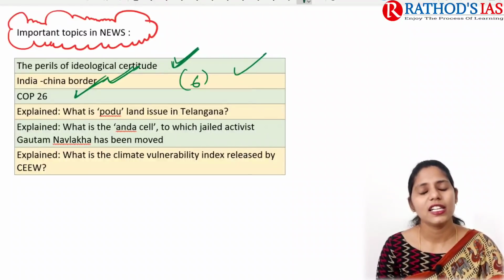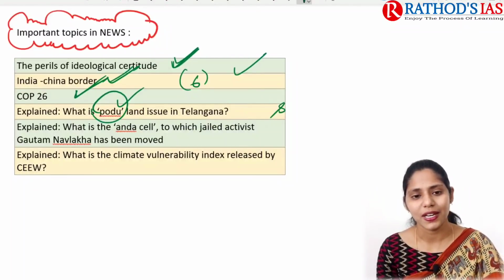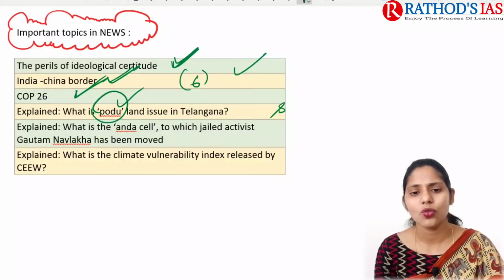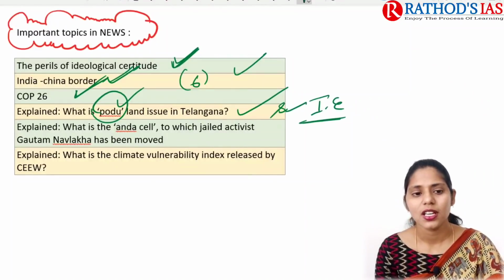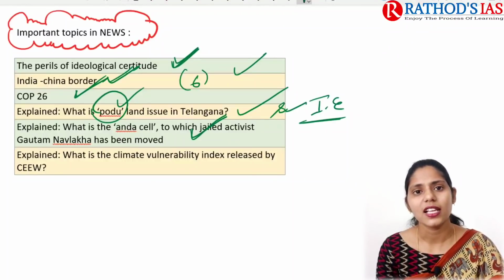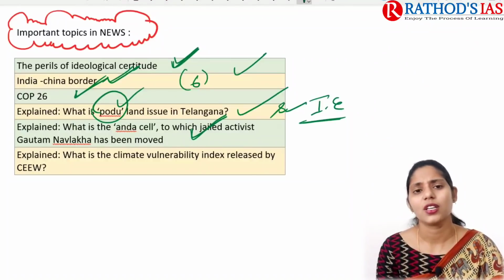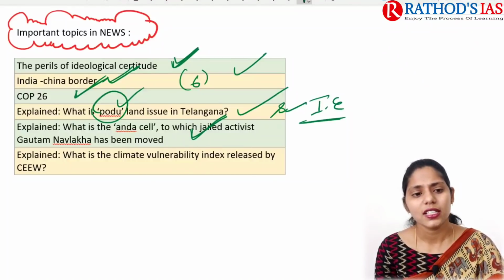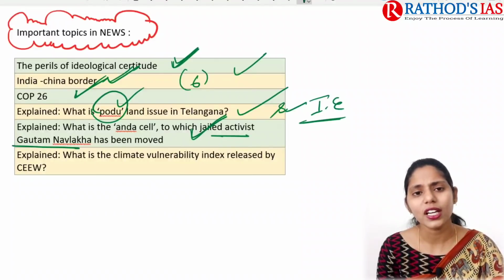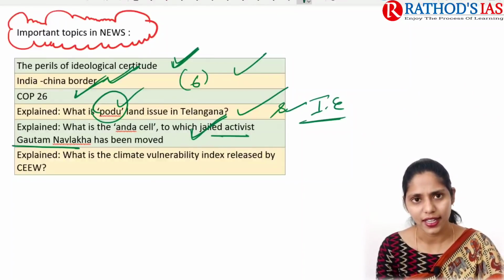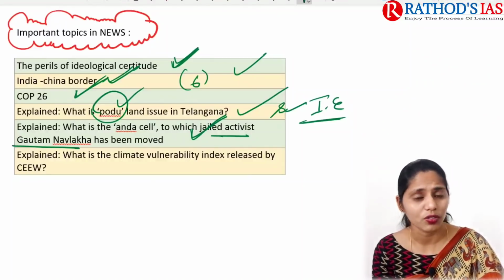The next article, in yesterday's paper, is about Podu. Podu is shifting cultivation that is mainly seen in the state of Telangana, and it became an issue in Telangana. I collected this article from Indian Express. The next topic is about Anda cell. Anda cell is nothing but a high security jail. Here, one activist, Gautam Navlakha, was arrested and kept in this Anda cell. So you need to know about Anda cell. You have to Google it and refer to that.